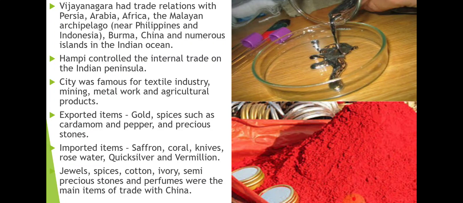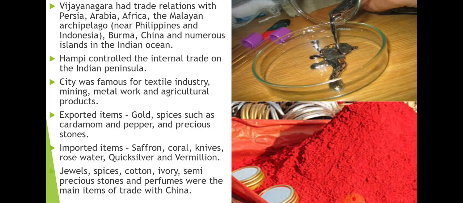Jewels, spices, cotton, ivory, semi-precious stones, and perfumes were the main items traded with China. So these were the items which were traded with China only. And these things show us the importance of Hampi during the medieval period.